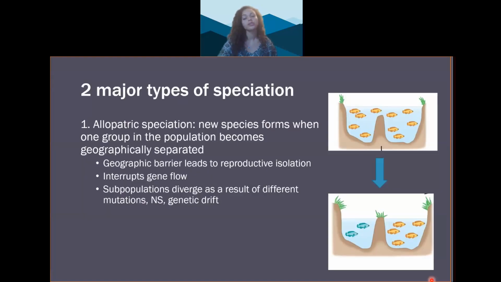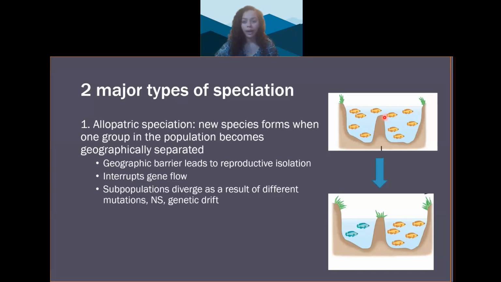So there are 2 major types of speciation. One is allopatric speciation. Allopatric means other country. This is when a new species forms due to one group in the population becoming geographically, physically separated. That separated group is experiencing some other location, some other environment, where natural selection might be selecting for different traits. The geographic barrier could be a mountain, an earthquake that separates 2 land masses, or an island that breaks off of a mainland. The formation of these structures is sometimes called a vicariance event, so you might read about that.